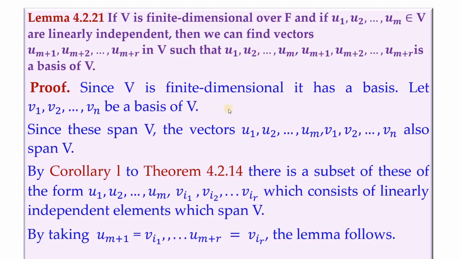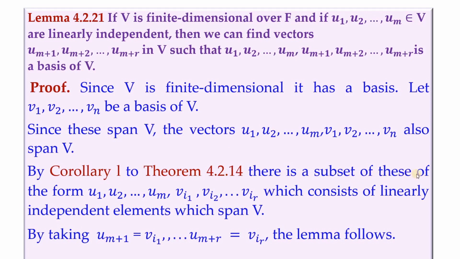Now since V is finite dimensional, it has a basis. So we will take that basis as v1 etc. vn. Now these span V and the vectors u1 etc. um also span V, because we can have the superset also spanning. That result is also already established. So we have by corollary 1-2 theorem this.